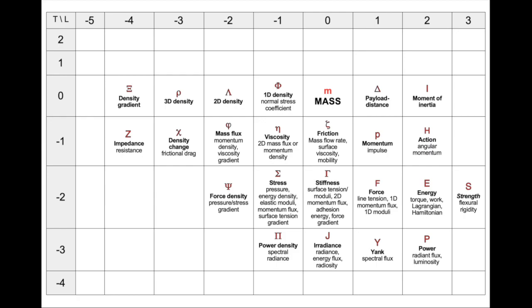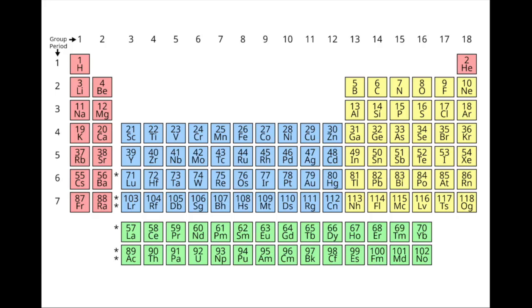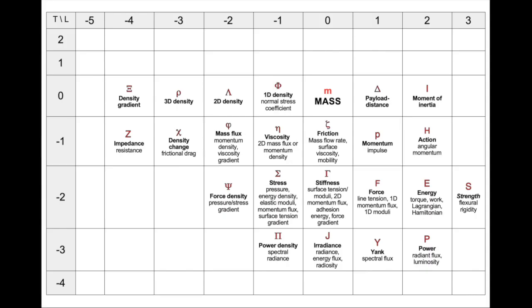Right now, this table should feel as esoteric as the periodic table of elements. It's nice, but we need to understand how to use it to really appreciate it. The first and most important thing to understand is that all these mechanical quantities can be understood relatively to one another. We started to see this a little when we talked about mass, momentum, and energy being connected by a speed, or energy, power, and action being connected by time, or energy, force, stiffness, and stress being connected through space.